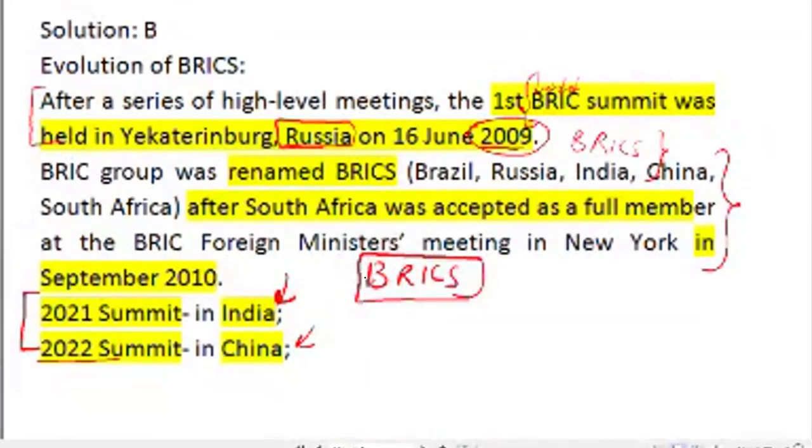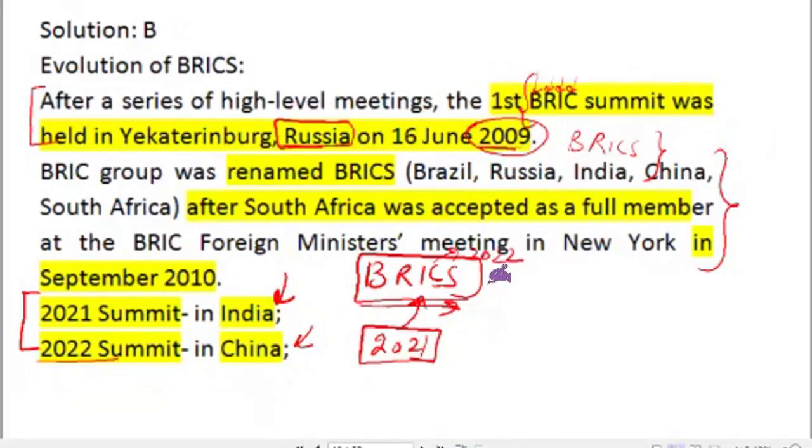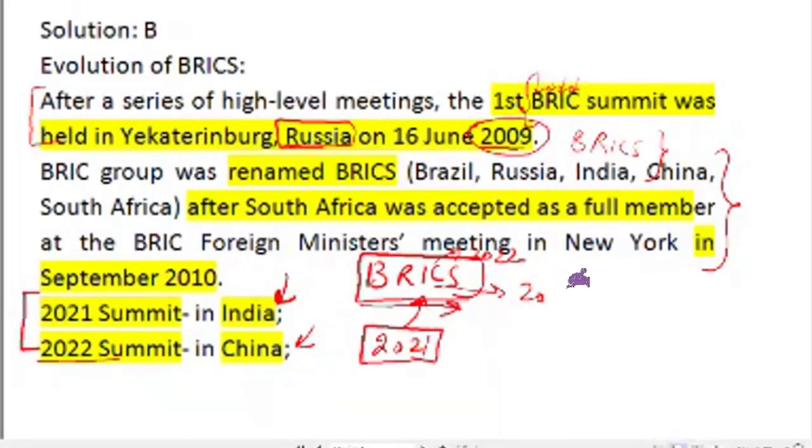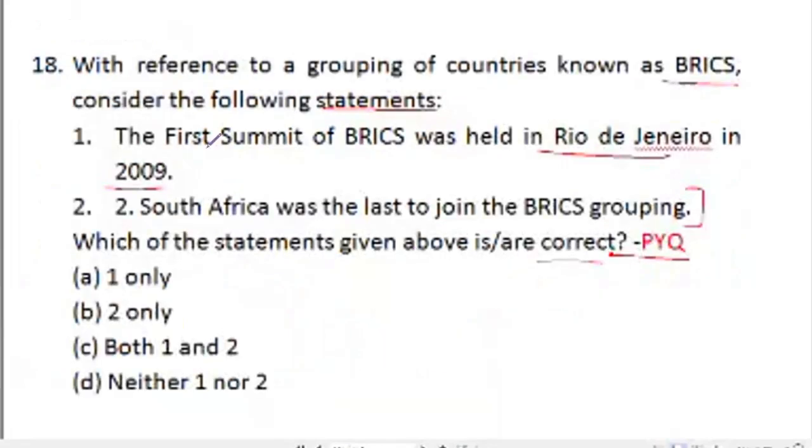So the presidency rotates in this fashion. In 2021, it was held in India. So next comes C, that is China, 2022. And similarly, 2023 summit will be held in South Africa. Now looking at options, the first summit of BRICS was held in Rio de Janeiro, that is wrong. It was held in Russia. And South Africa was last to join. Yes, that is true. So B is the right answer.